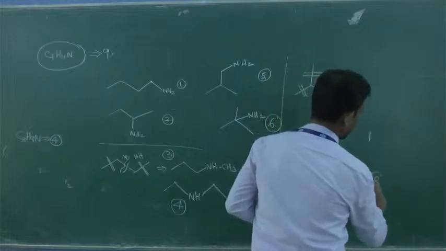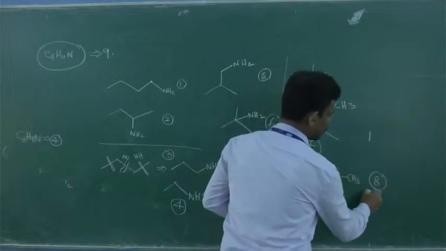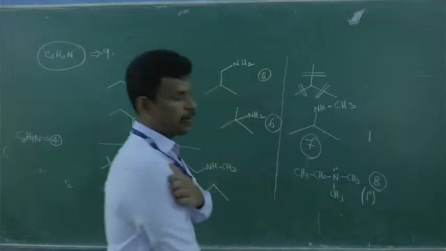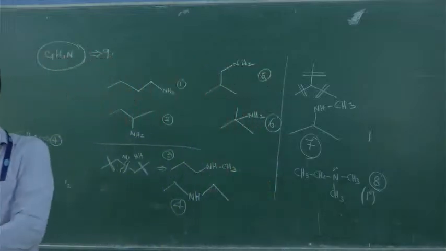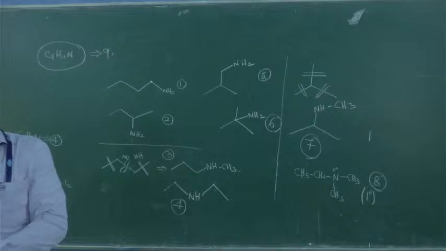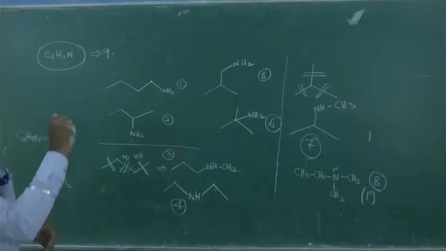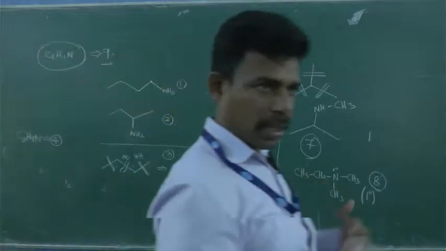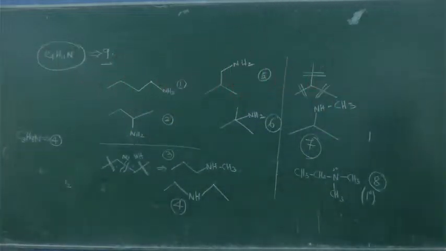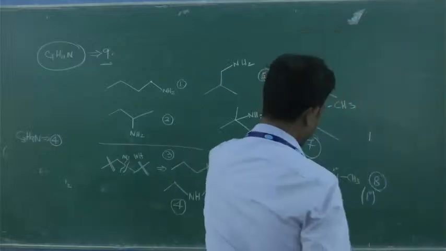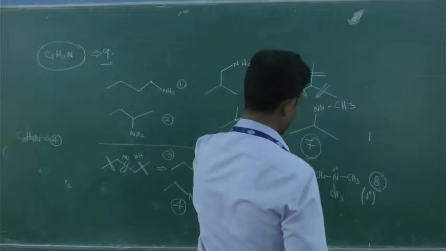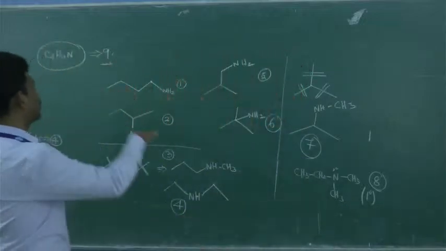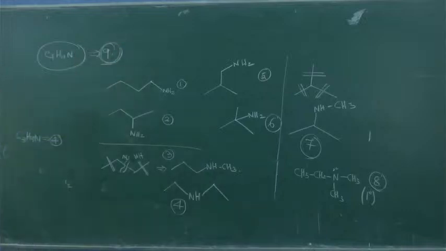This is going to be the 8th one, a tertiary amine. Is it clear? Where are the possibilities? The 9th one, you just go and analyze what you find. Is it clear? You have to go again trial and error. When you draw the possibilities, it should not retain in the same way anywhere. Okay, you find the 9th one. Is it clear? Yes or no?